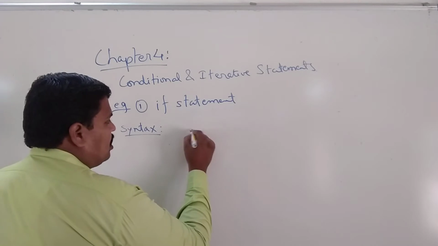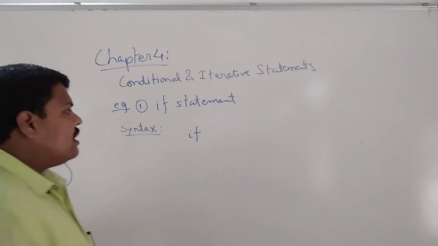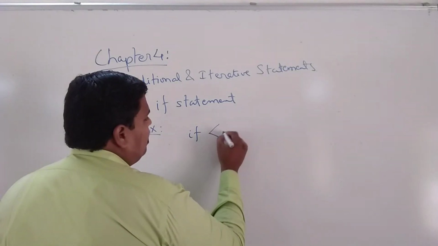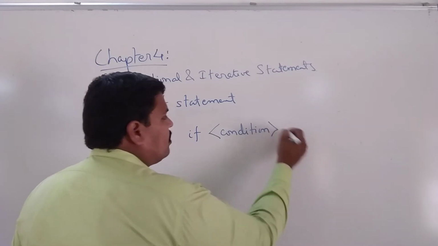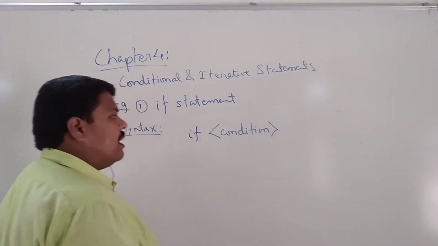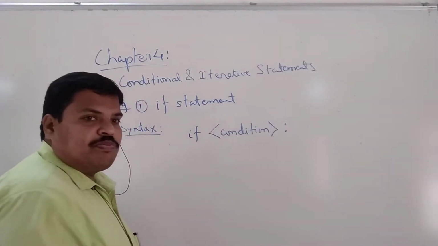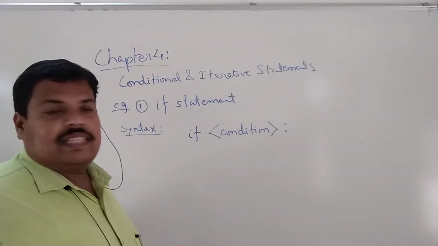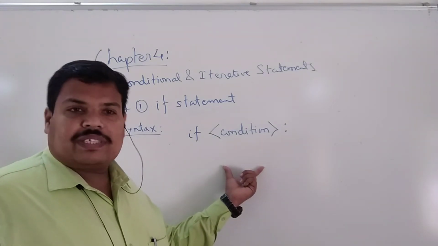See, it consists of the if keyword. The if keyword is there, then it has to be followed with some condition. Then the colon is very important. Why? Because the colon indicates that it is to be followed with some group of statements.